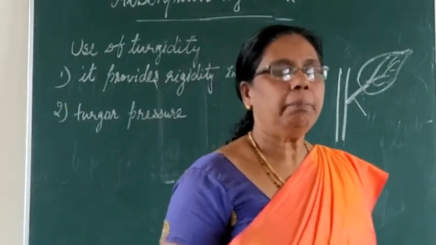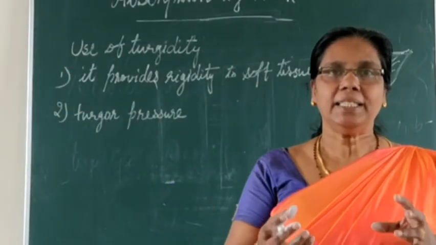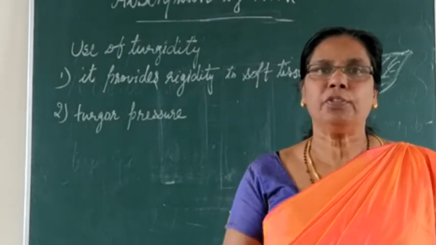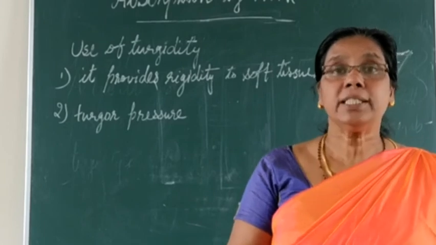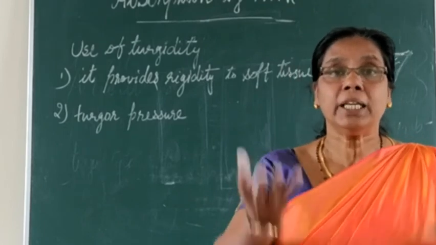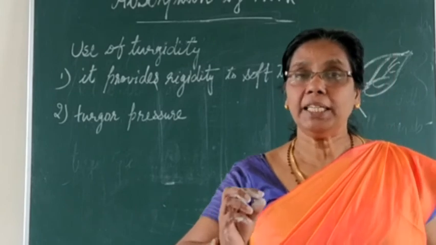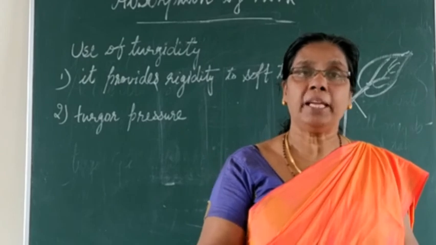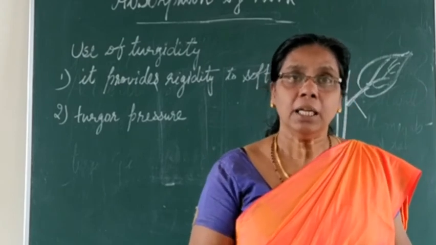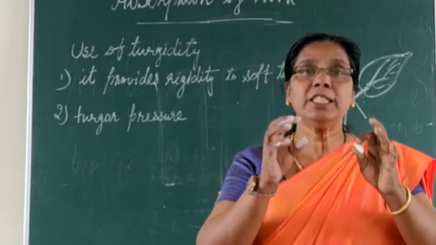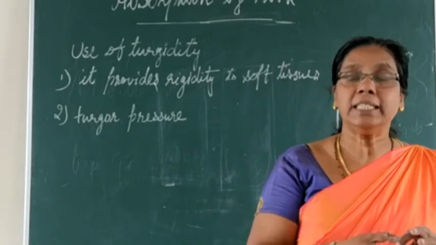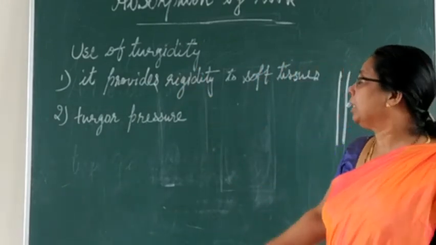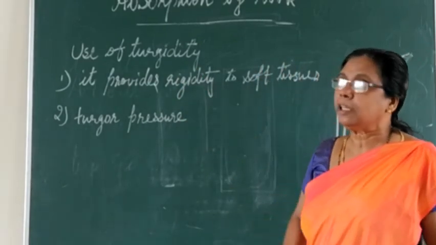So a pressure will be created. You can see the germinating seeds and all, or a mushroom just when it comes out of the soil. A certain force is needed for it to break the soil and come up. When seeds germinate, you can see that the cotyledon pushes above the epicotyl or hypocotyl. You can see it pushing. So a force is needed, and that force is called turgor pressure. That is another important use of turgidity, that is turgor pressure.